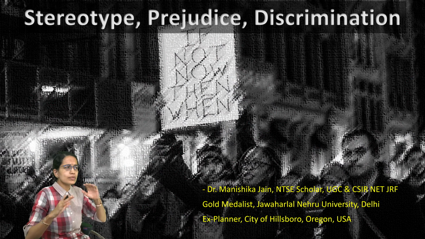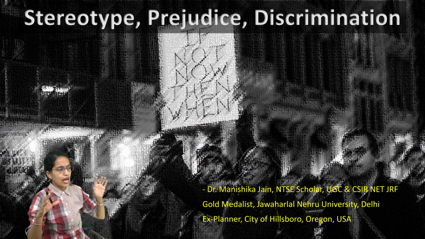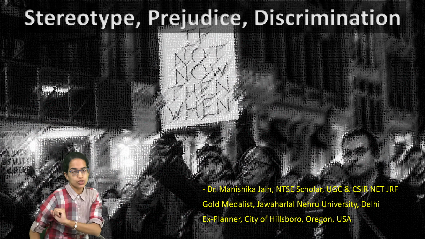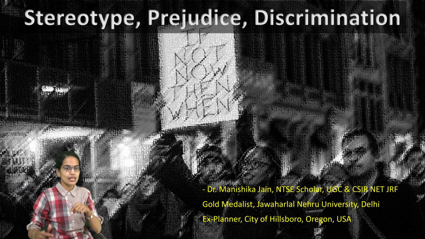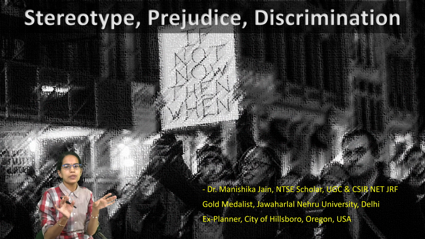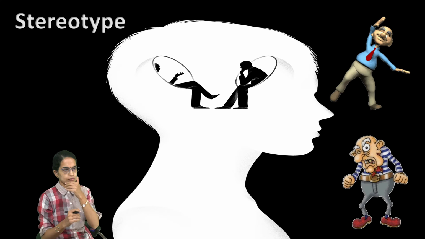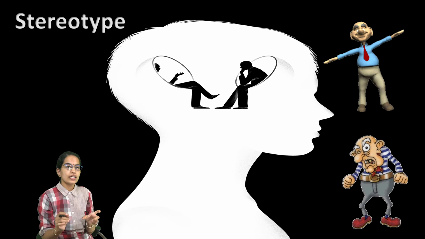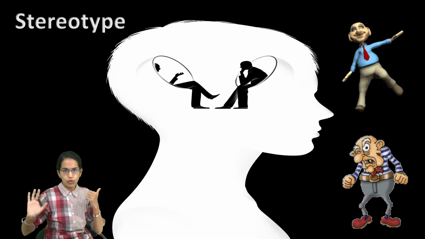Wondered, there are some instances where you consciously or unconsciously have a preconceived notion about something, and that preconceived notion determines your action. So here we would understand three terms: stereotype, prejudice, and discrimination. Let's understand what is the difference between the three. The first one is stereotype. I'll take the same example and move forward with all of these three.